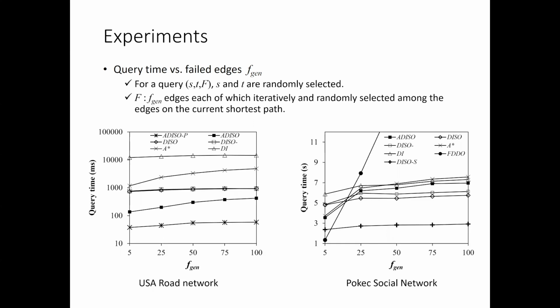As we can see, in road networks, our oracle, named ADISO, is faster than any other algorithm. ADISO with P is our second oracle with partial detouring. We can see that partial detouring successfully accelerates the query performance of the second oracle. In the result with social networks, the A-star search heuristic is not very effective. Instead, DISO with the specified distance graph is much faster than any other algorithm.